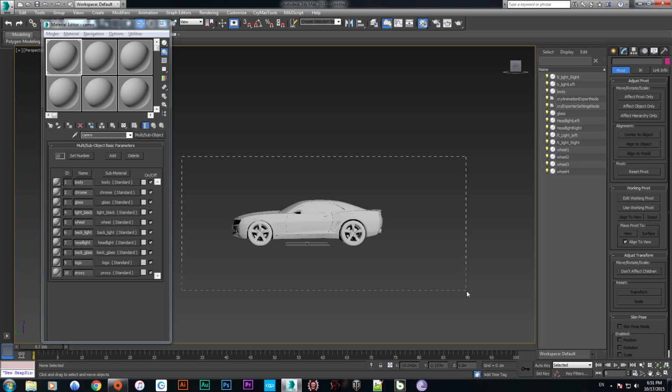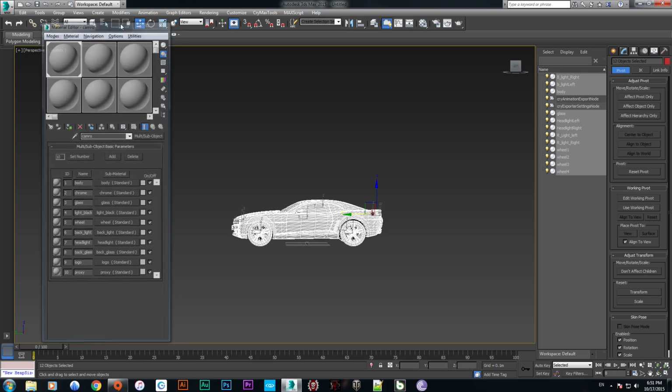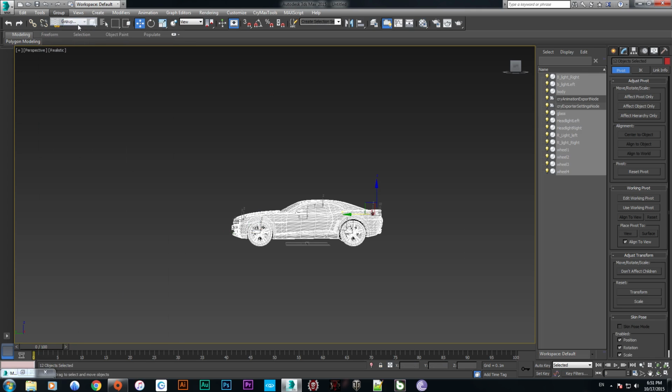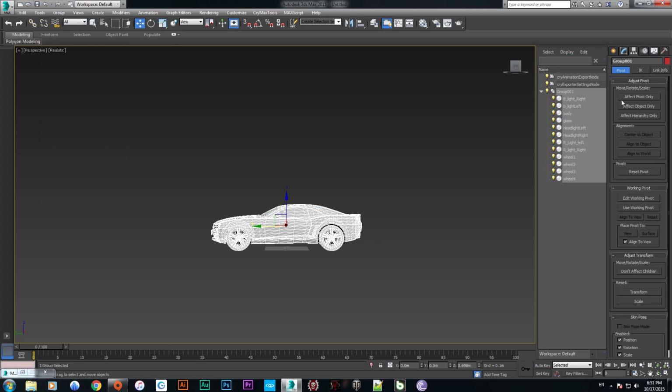Now we have to group this one, group here, and push OK. Affect pivot only and center to the object, and now make it 0 and 0 on x and y axis from the viewport, and now affect pivot only and make sure the pivot is on 0 at the ground. Okay.